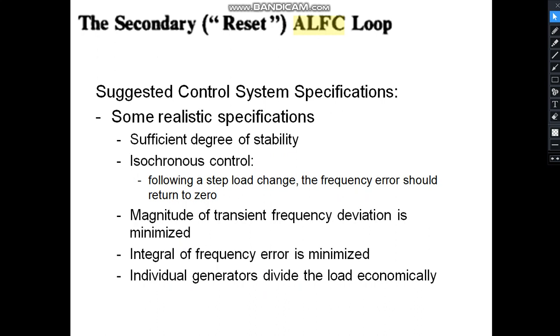So in order to make this frequency error 0 at a steady state, we require another action: an outer loop. This was the inner loop, the primary loop. Now we require an outer loop, which is the secondary loop. The secondary loop leads to the reset action of the ALFC loop. This is there because what we want is zero steady state error.